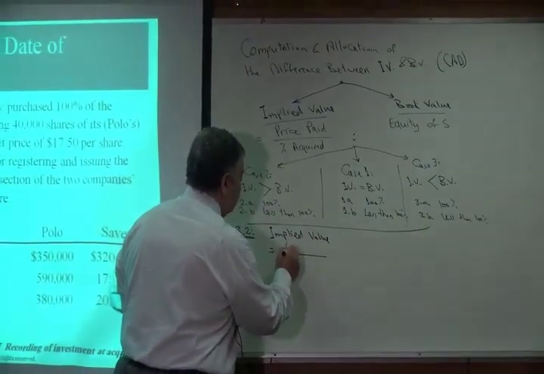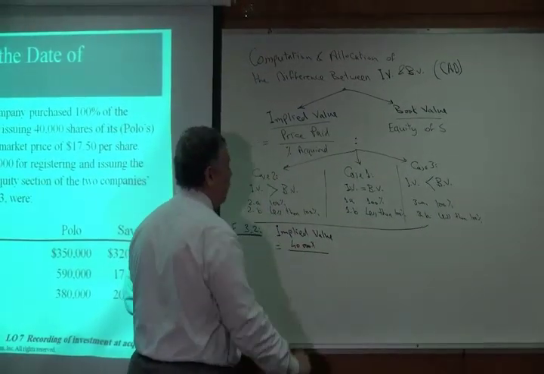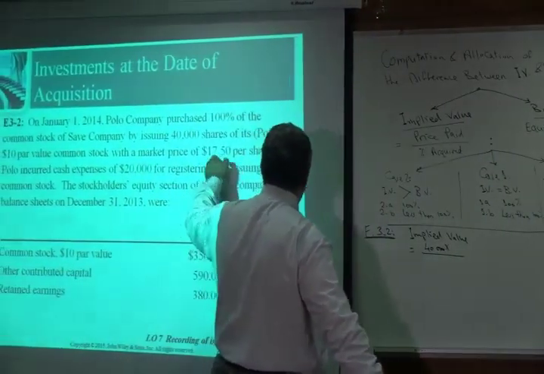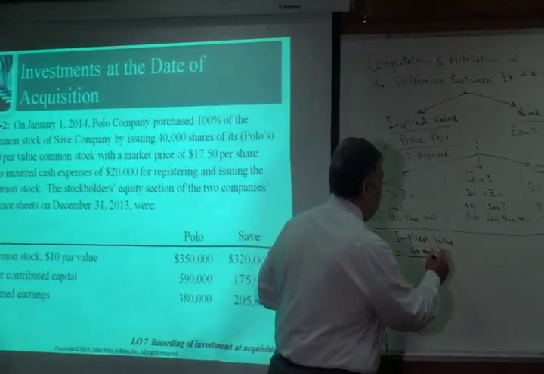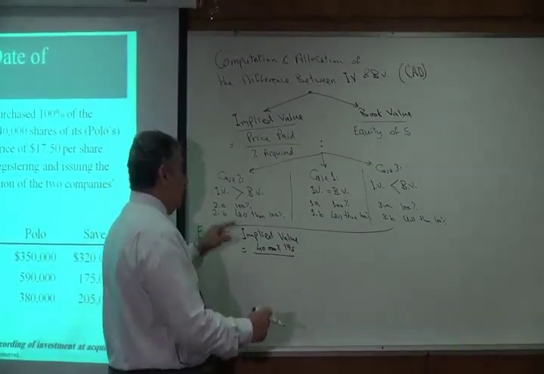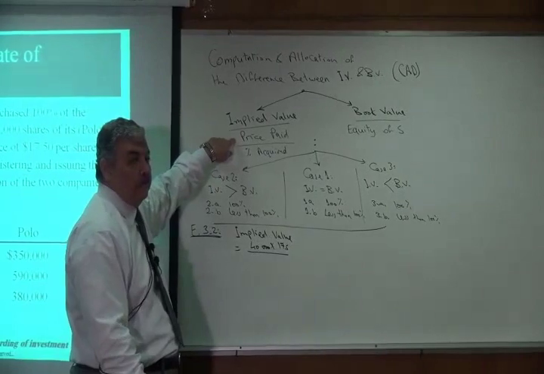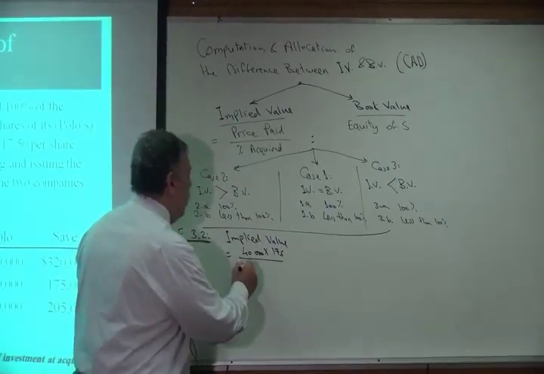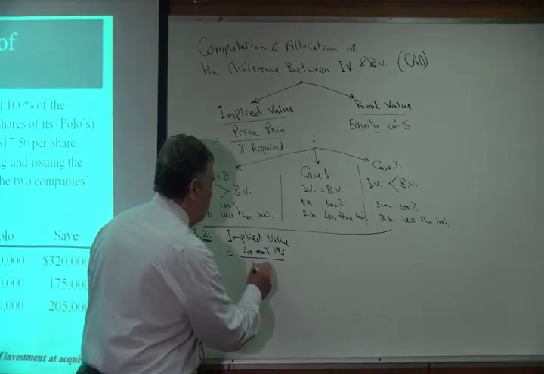So 40,000 shares multiplied by the market price per share, which is $17.5 per share. This is the price paid. Divided by the percentage acquired, so divided by 100%.